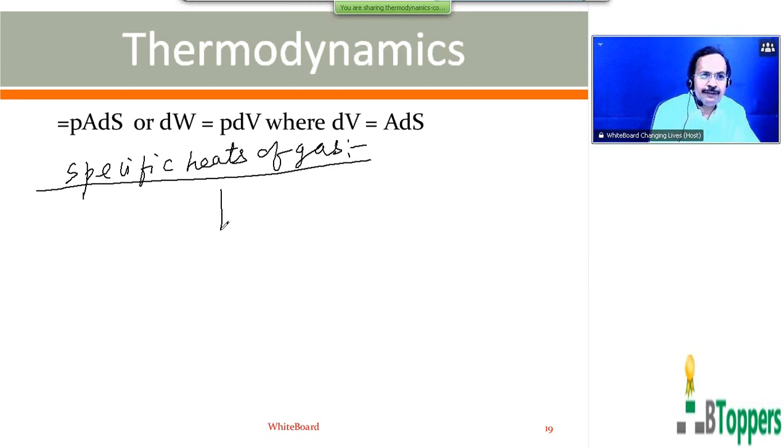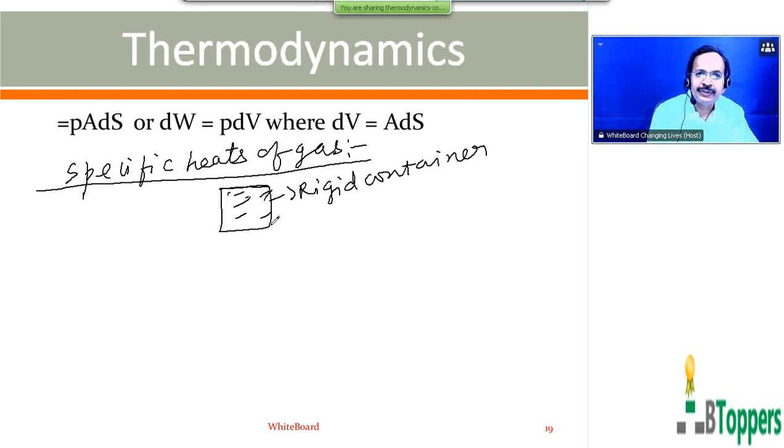So if the volume of a gas is kept constant, suppose the gas is taken in a rigid container whose volume can be practically assumed to be constant, then the volume of the gas can be assumed to be constant. So the specific heat of the gas, when the gas is present in the rigid container, can be taken as the specific heat at constant volume. The volume of the gas is taken as equal to the volume of the container, which can be assumed to be constant. It is given in the problem that the gas is contained in a rigid container.